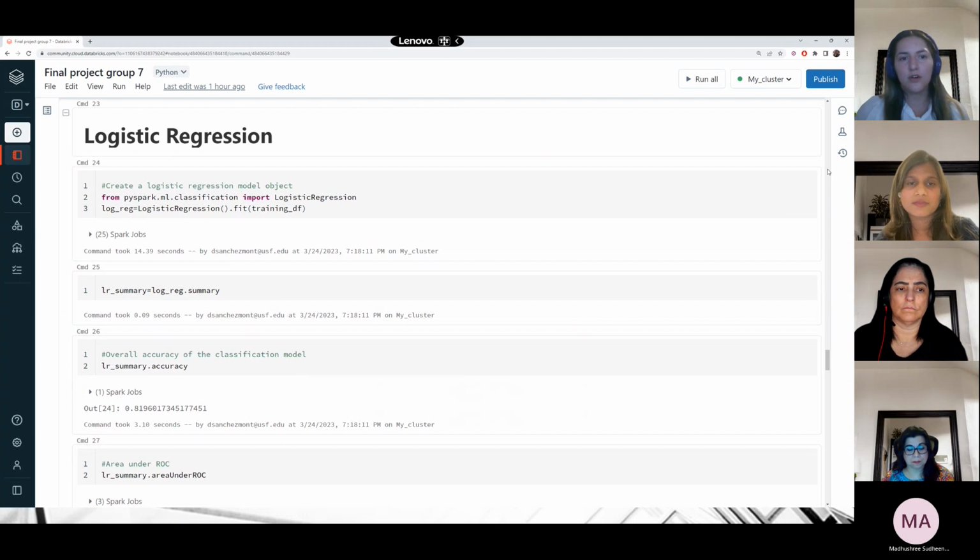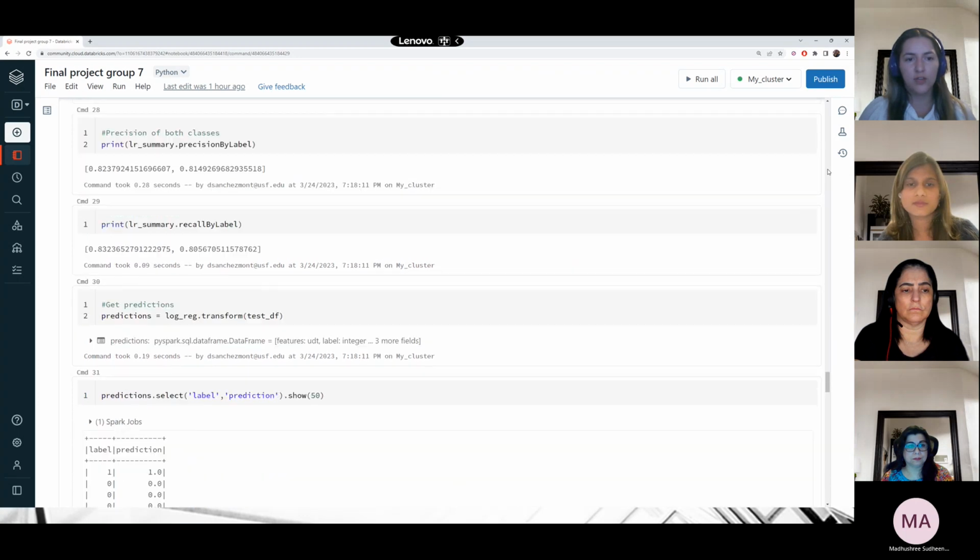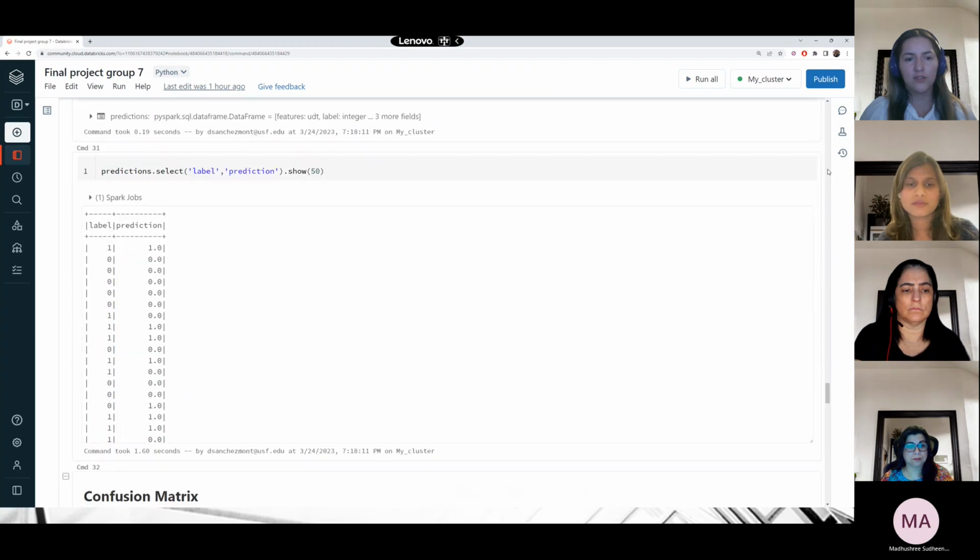In the next few rows, we are running the three models that we have decided upon. First, we start with importing the libraries for logistic regression. Then we run the accuracy and the area under ROC. If we scroll down, we can see that we have also visualized the predictions, and then we have visualized the confusion matrix.